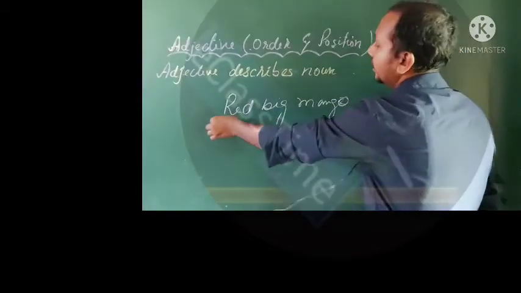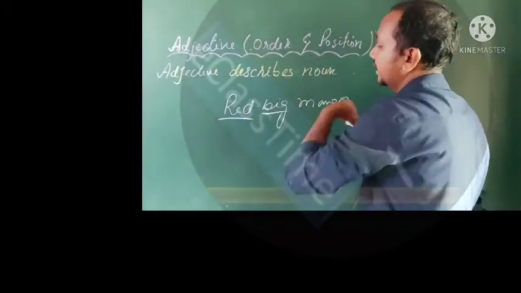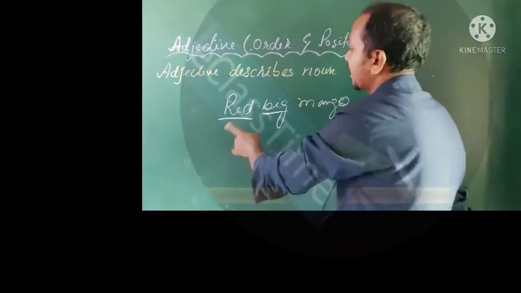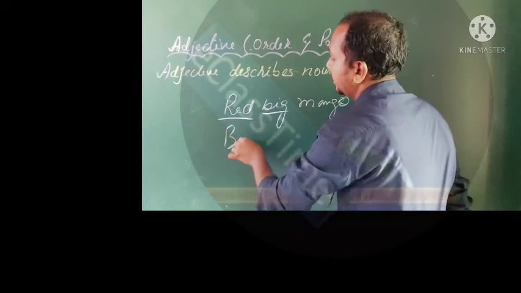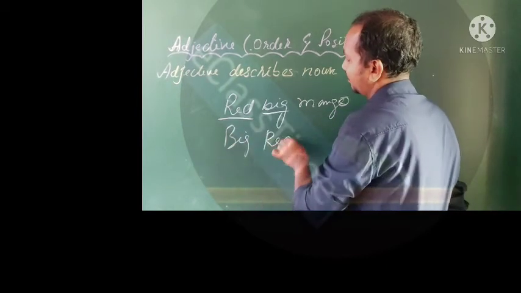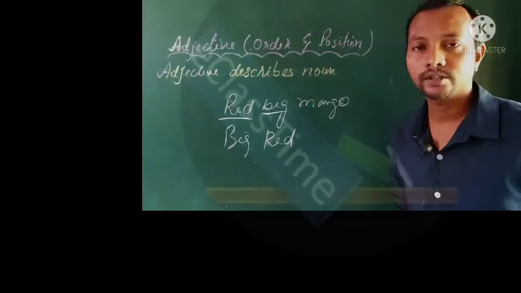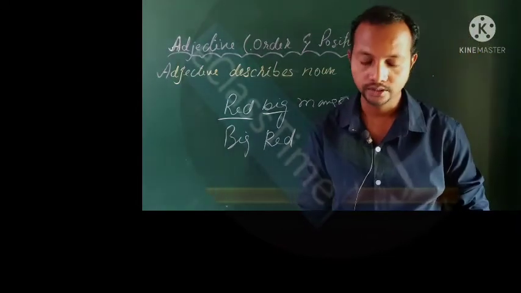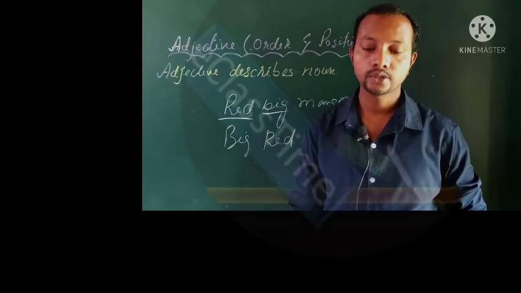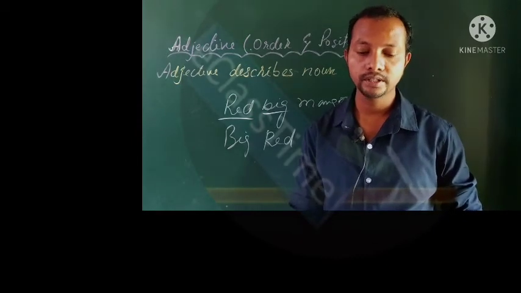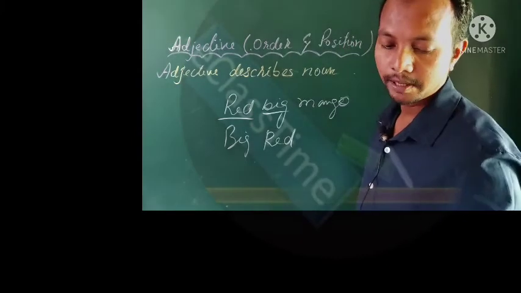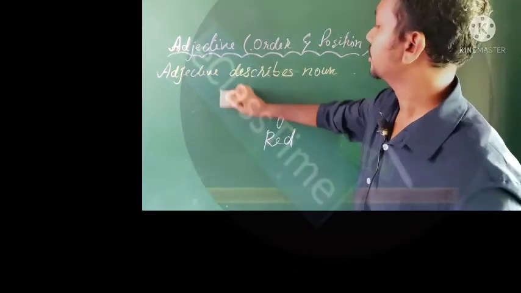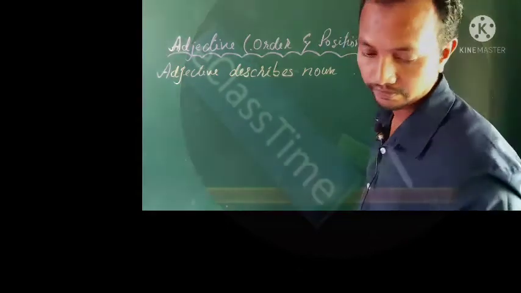So what are we doing? We are telling the color of the mango, we are telling the size of the mango. So two adjectives we are telling. Now will it be red big mango or will it be big red mango? Which will be the correct one? This is what we are going to learn in this chapter. For that, one example is already given. They are telling us Japanese paper colorful fan.